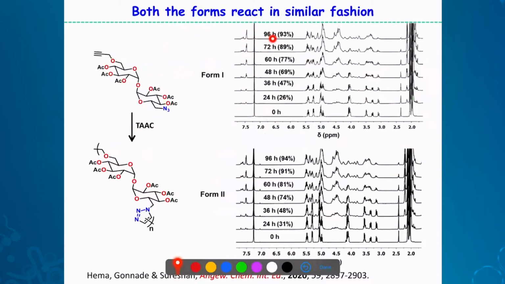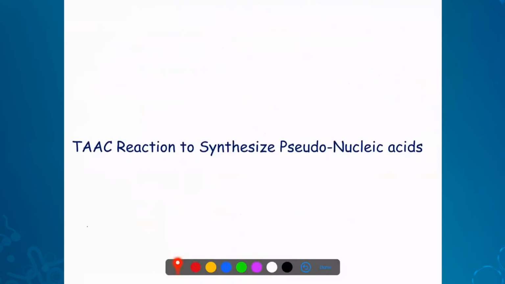This is about 93% reacted in 96 hours, and similar reactivity for the other form also. Both forms react to give the polymer, the trehalo polymer. And next, of course, the next hydrogen bonded system is nucleic acid, actually.